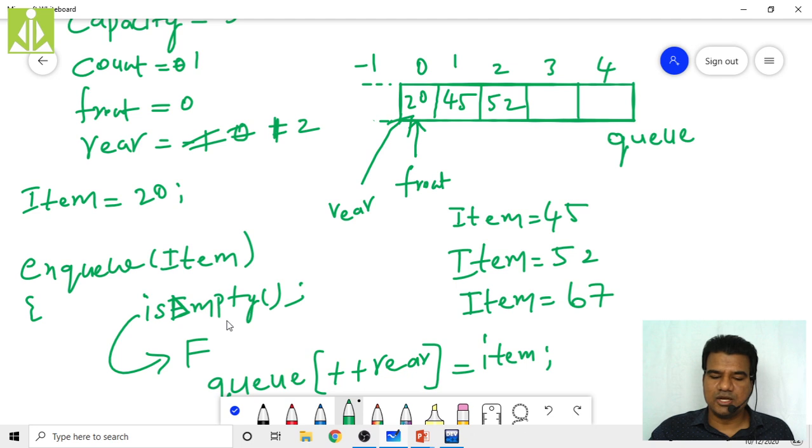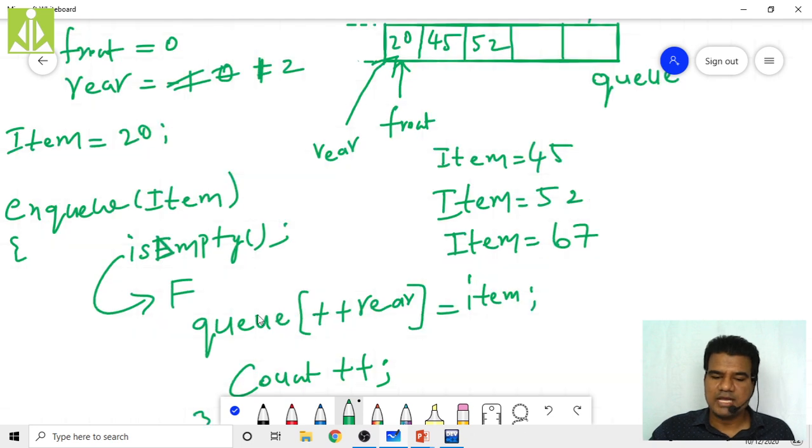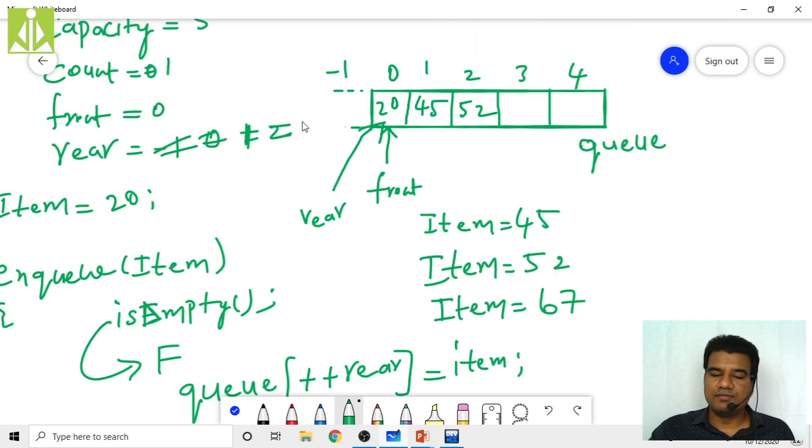Q is still not empty, so isEmpty will be false. Then Q of plus rear, so increment the rear value. Rear will become 3 now. So my rear will point to the third location. It will go from here to here like this. My rear will point to this location, and the item, that is 67, we are inserting at Q of 3 because my rear is 3 now. So that 3 is this location, so 67 will come over here.